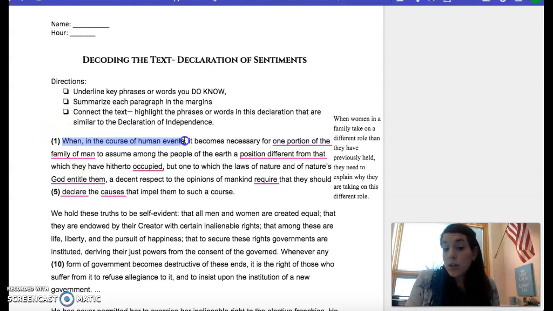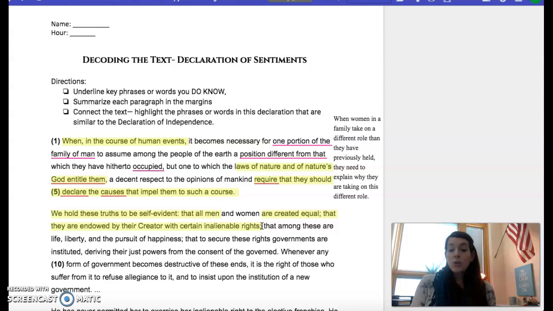Like when in the course of human events, that's like the Declaration, right? Nature and nature's God entitle them, that's also in the Declaration. Require that they should declare the causes which impel them, that's also like the Declaration. This is a lot like the Declaration, just without the women, right? So you're going to go through and highlight similarities that you're seeing to the Declaration of Independence.